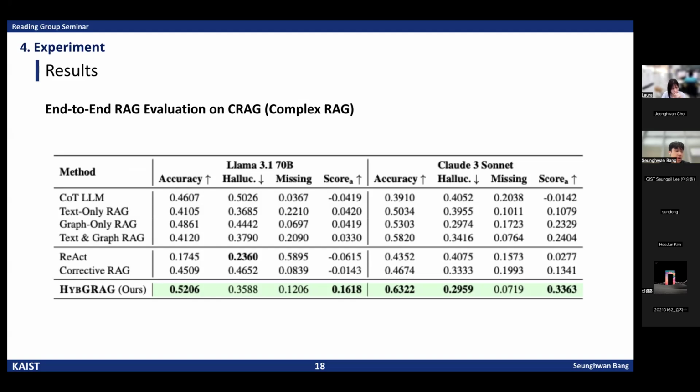According to the result, HYBGRAG outperforms all other baselines, including CoT-LLM, text-only RAG, graph-only RAG, and ReAct. So that is demonstrating its superior ability to combine textual and relational reasoning in a unified RAG framework.